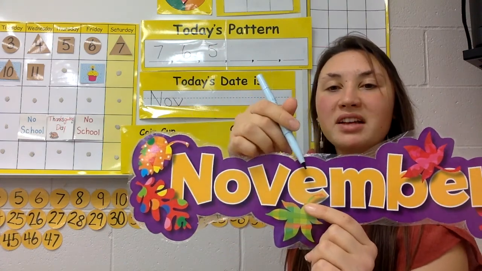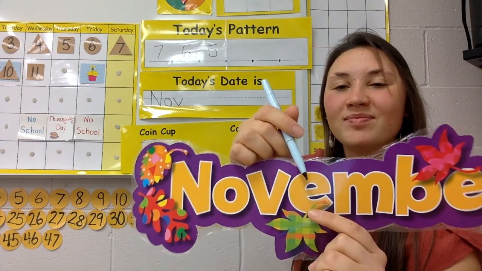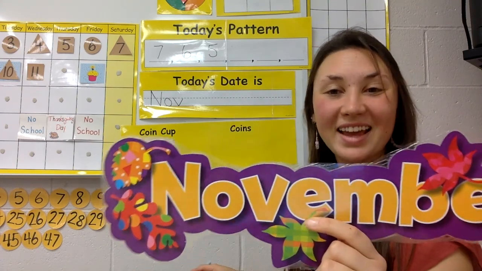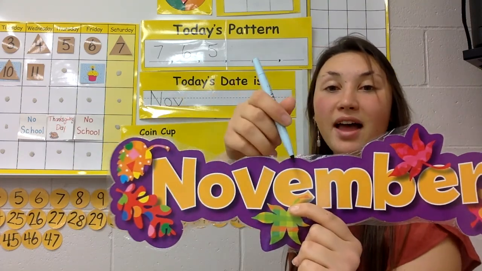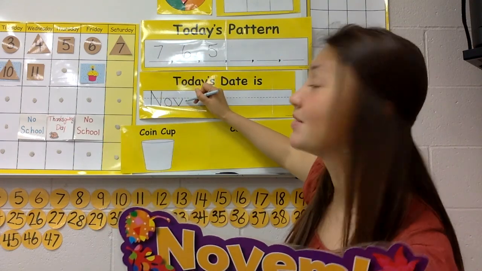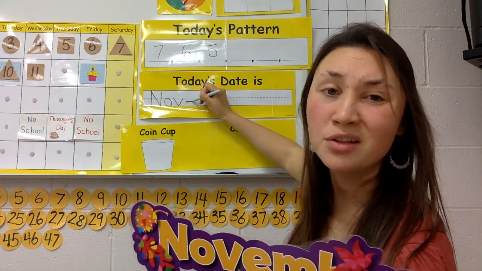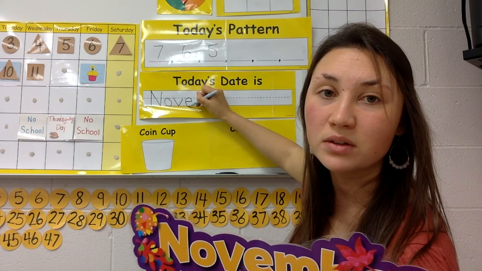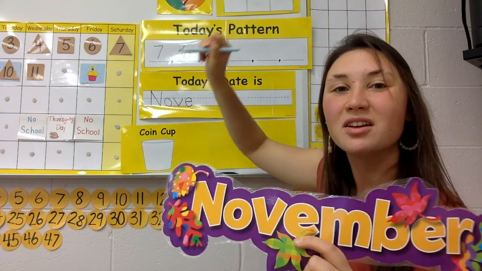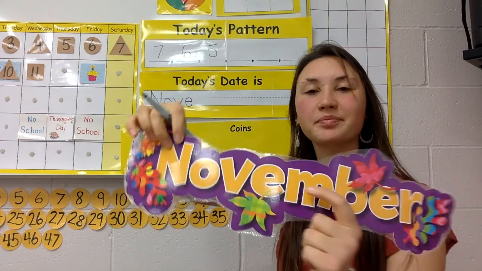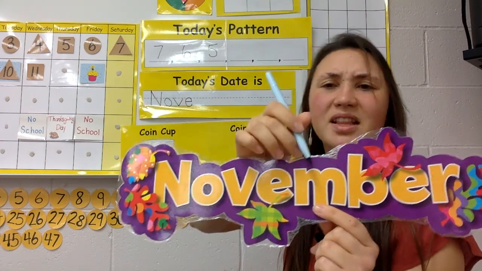What letter makes this eh sound? An E, yeah. November. To make an E, remember, you slide to the right, and then you go around kind of like a C after that. November. So what's this letter here?